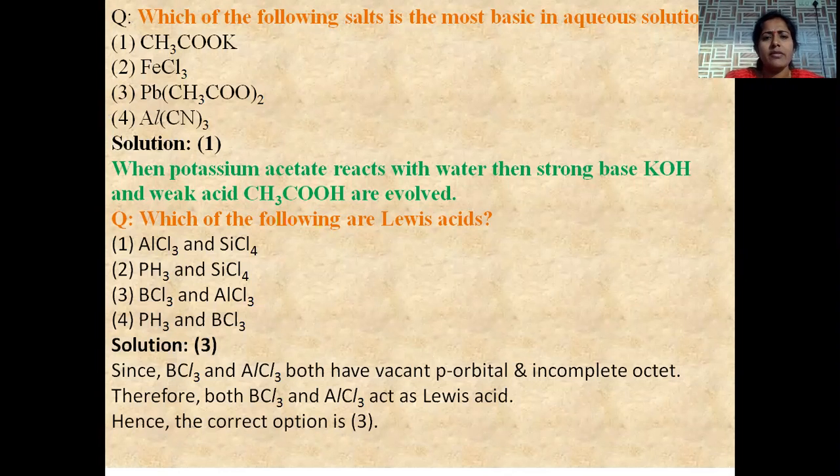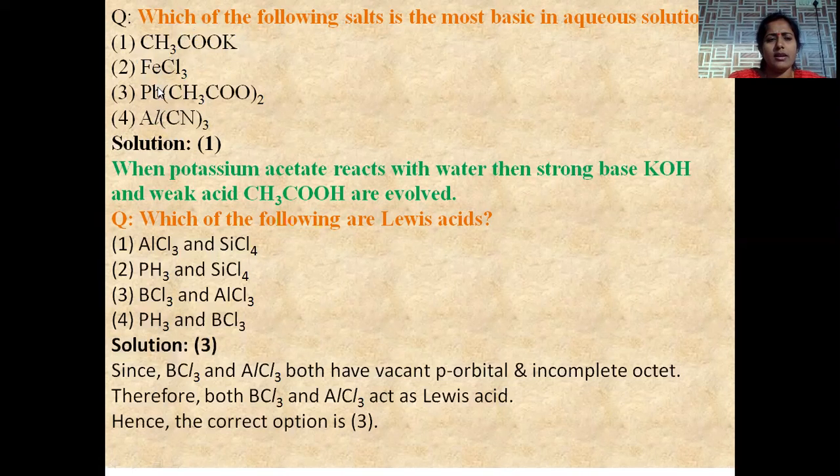Which of the following salts is most basic in aqueous solution? Here, four options are given. Among the four options, which one gives the most basic compound in aqueous solution? That means by hydrolysis, which will give the strong base. Potassium acetate is the salt formed by a weak acid and a strong base. Here the weak acid is acetic acid and the strong base is potassium hydroxide. So option 1 is the correct answer.